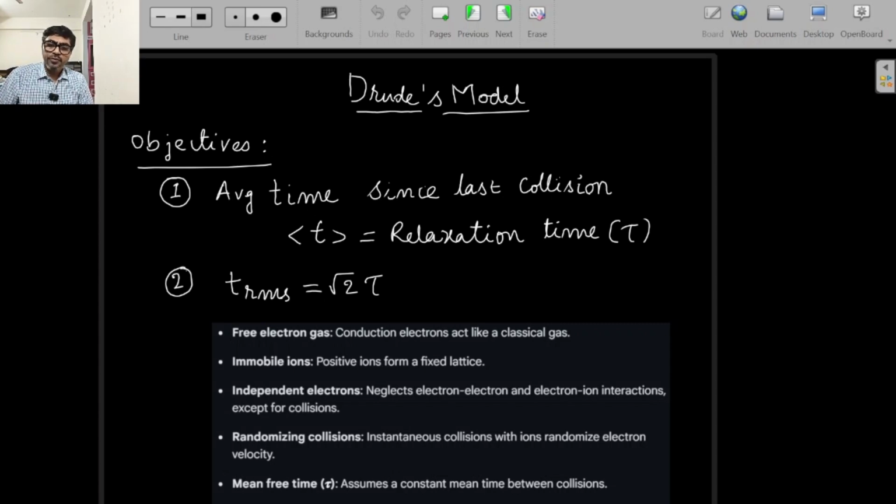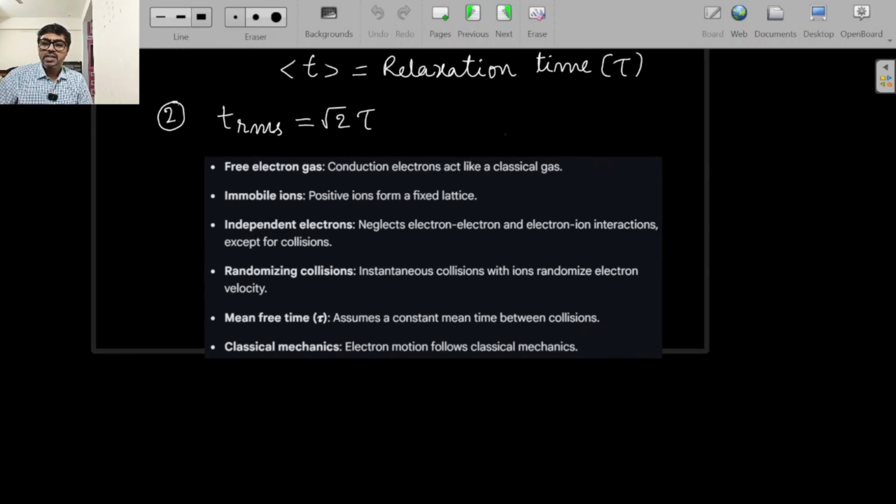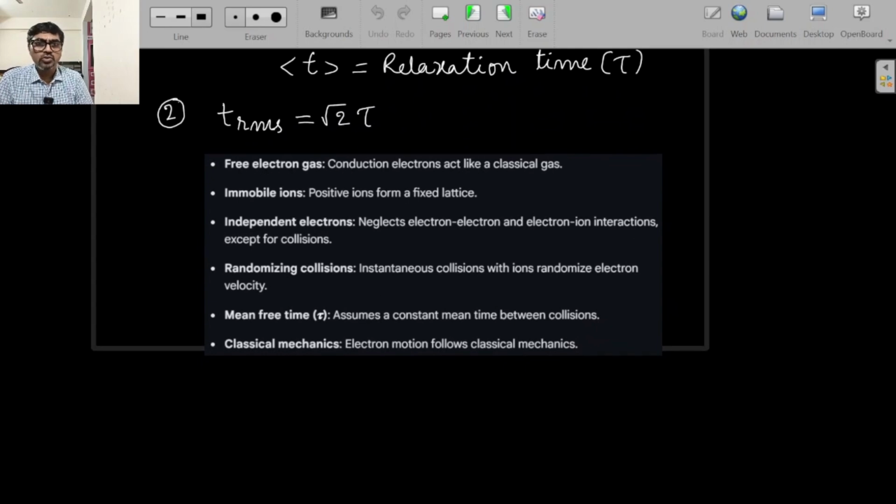Before going for the derivation, the standard assumptions that we made in Drude's model, for me the source is Feynman lectures, and this Drude's model has been explained pretty well. The assumptions are this: free electron gas, number one. Free electrons are a very large number in conductors, 10 power 28 per meter cube.